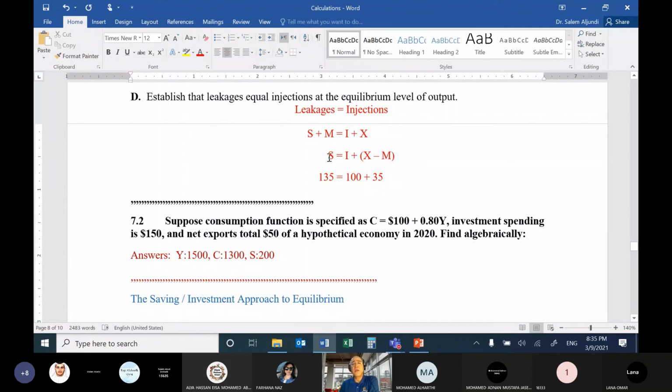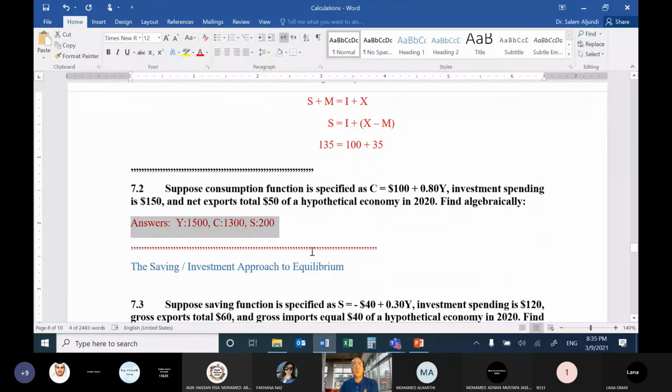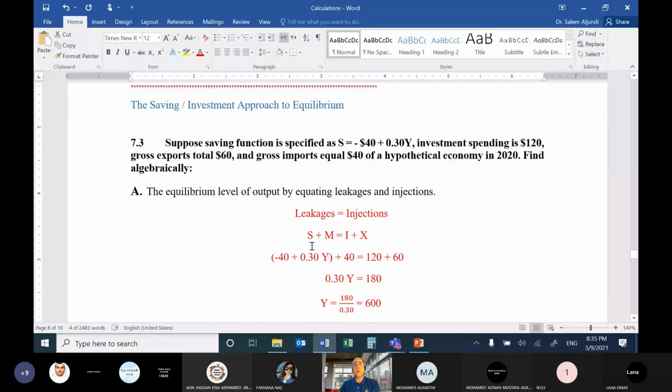So now we calculated saving 135, and from the question investment is 100, net export 35. So we established that leakage equals injections. This is another question for you, for your practice. Let's take another question.